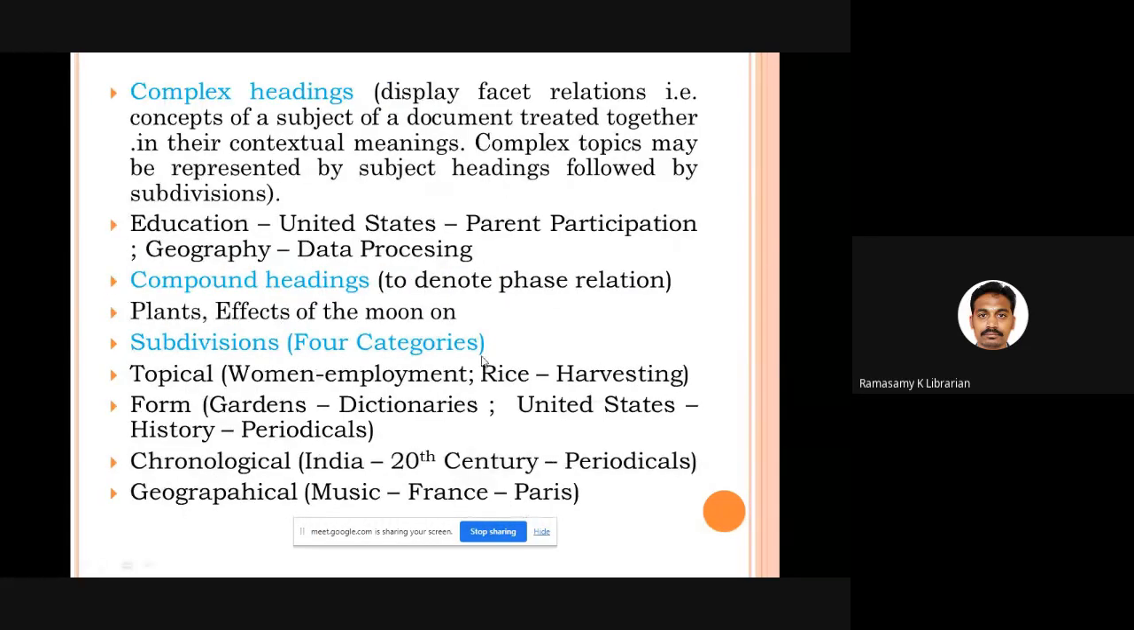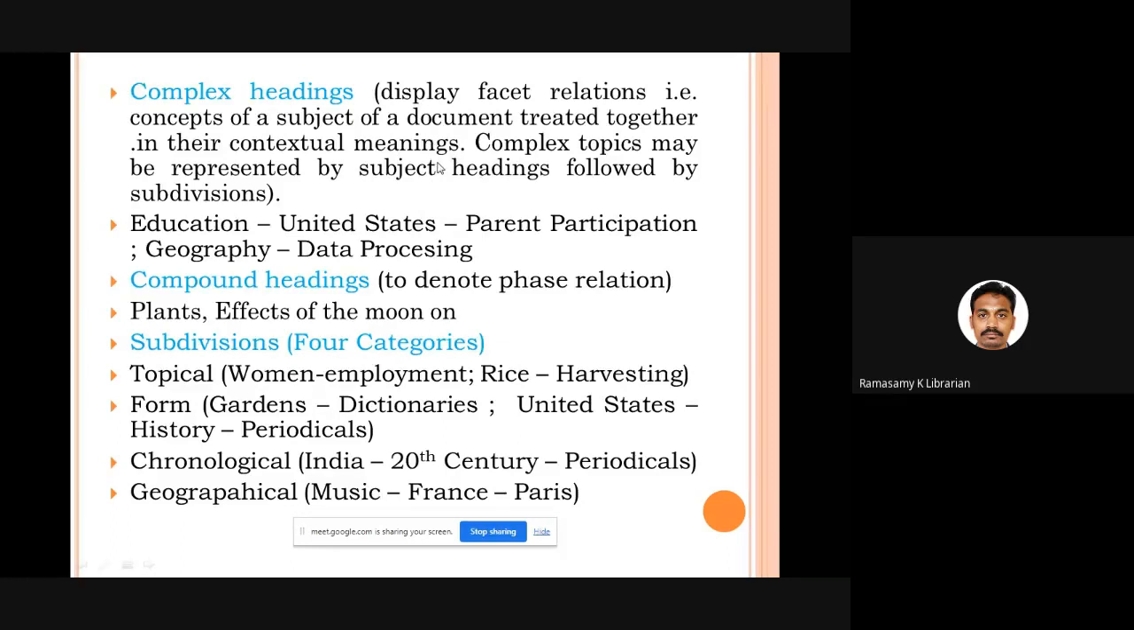Okay. Then comes, LCSH even provides you the option to have complex headings and compound headings. When you say complex heading, that means you are going to make use of two or more words which may have some kind of contextual meaning between them. For example, take this particular heading: education, United States, parent participation. This is one complex heading. We just got three keywords, three headings included. So parent participation in the context of United States in the context of education. This way you can form complex headings also.